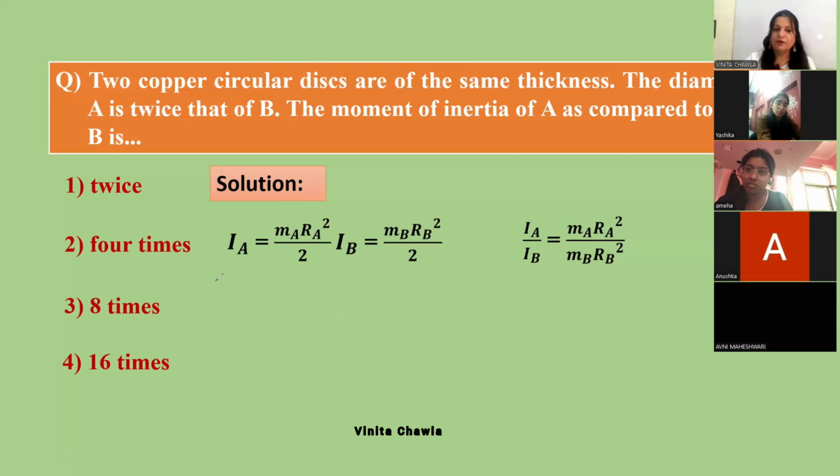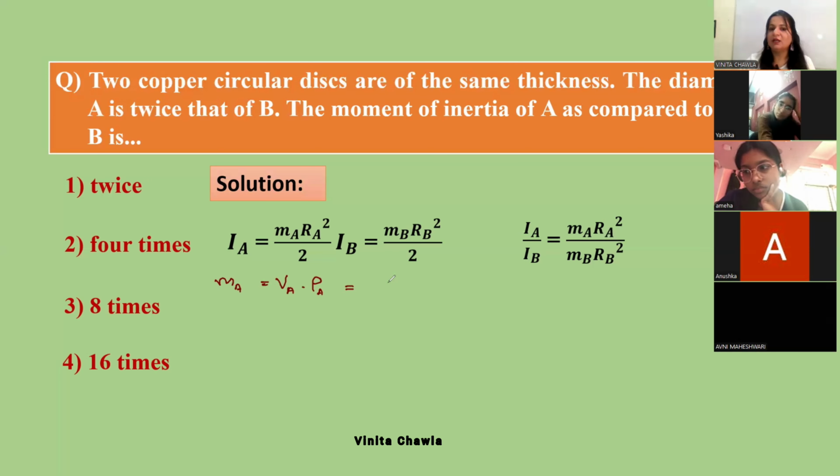See, mass of disk A. We can write mass of disk A as volume of disk A multiplied by density of disk A. Volume of disk A: this is a disk, right? To find the volume of the disk, how will we find it? Area of the disk multiplied by its thickness is the volume. See, if we have a disk and this is the thickness of the disk, so area of the disk is pi r square and its thickness is t. So pi r square t is the volume of the disk, into rho A.